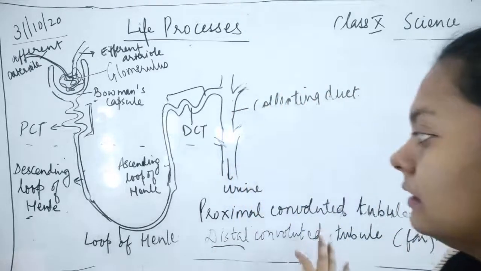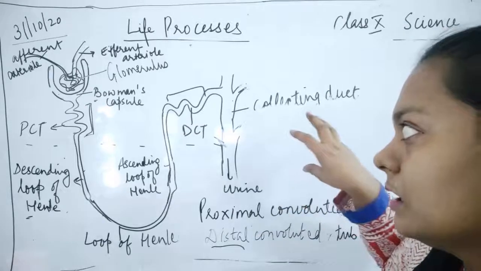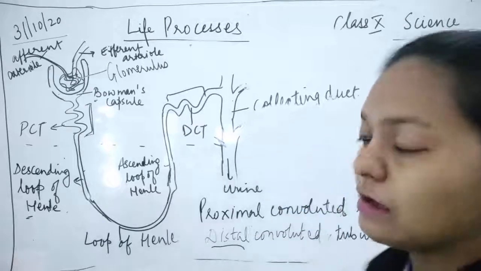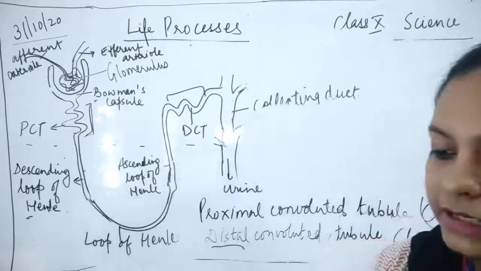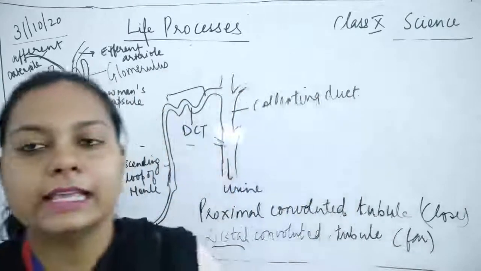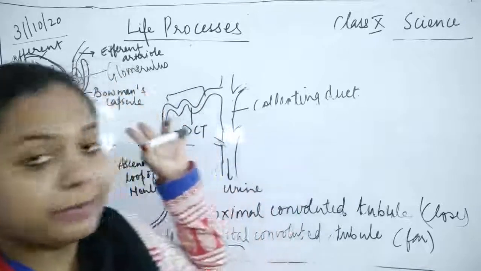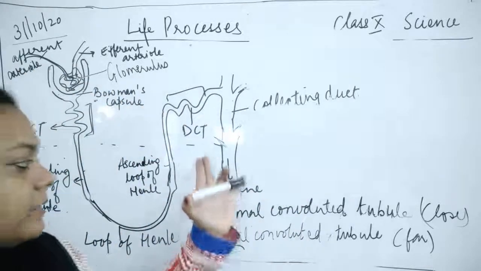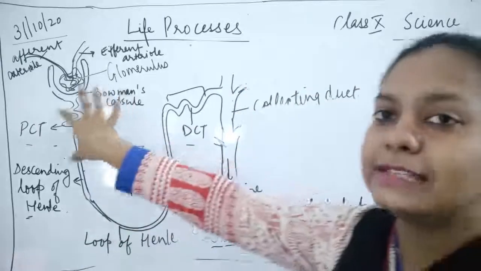Then after that, as a result of this glomerular filtrate, what happens? The urine is formed, and the different waste materials are also produced. So children, I'll be discussing all these things, how the urine is formed and what happens in this long tube-like structure. I have discussed the parts of the nephron, so we can revise the parts.